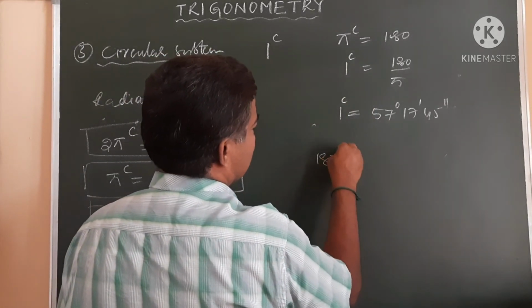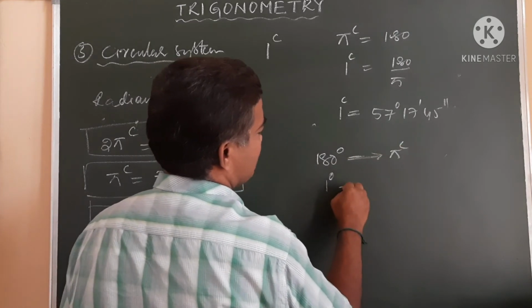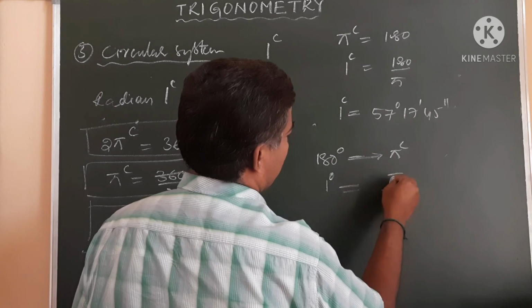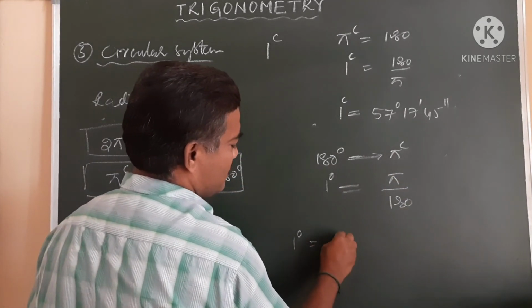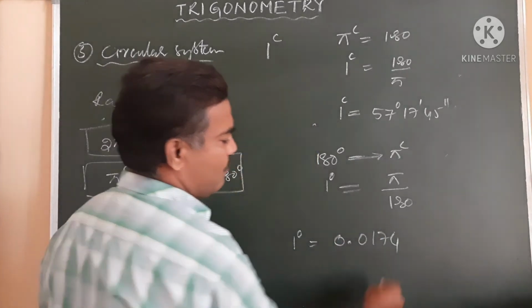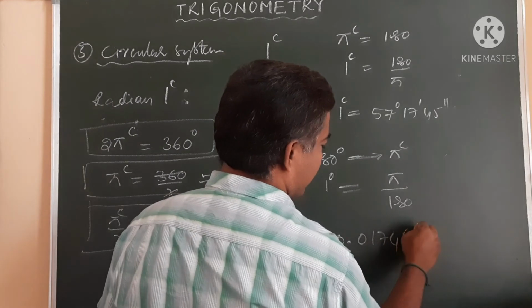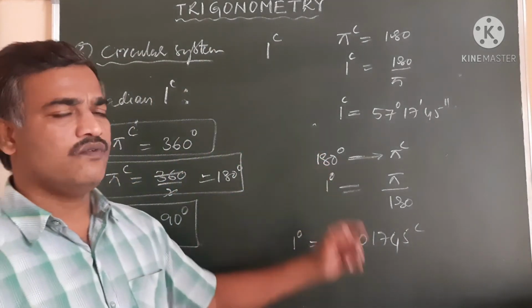And next, 180 degrees is equal to pi radians, as you know very well. So 1 degree is equal to, after simplifying, approximately 0.01745 radians. Approximately, these are the values.